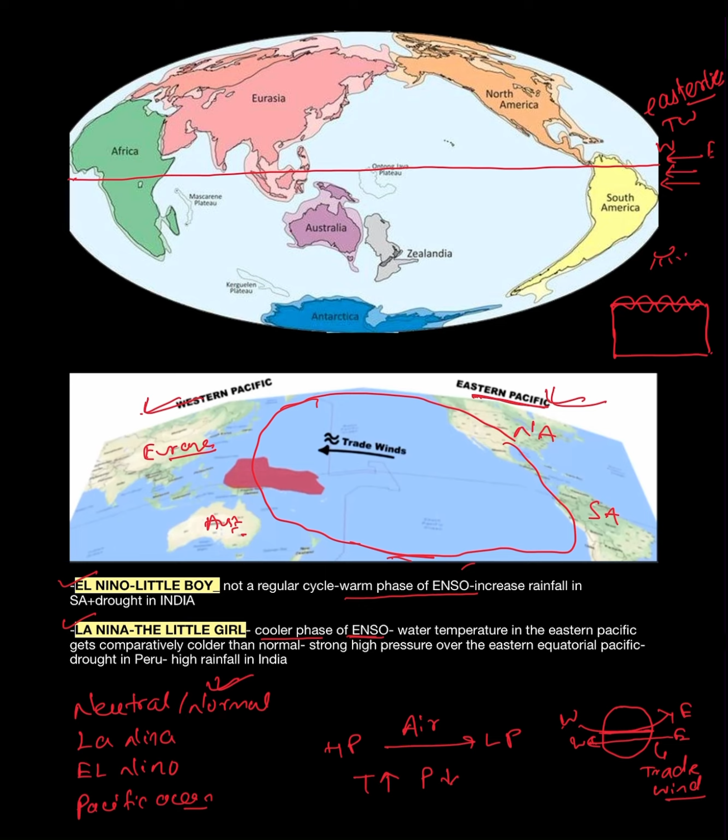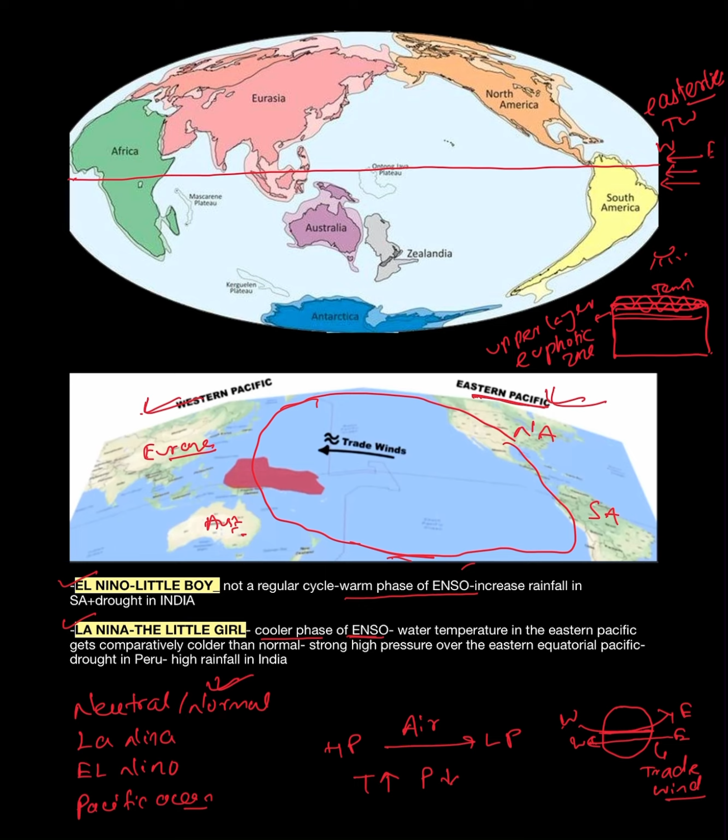As there will be direct heated sunlight, the temperature of this water will increase. The surface of the ocean is called the upper layer, the euphotic zone.